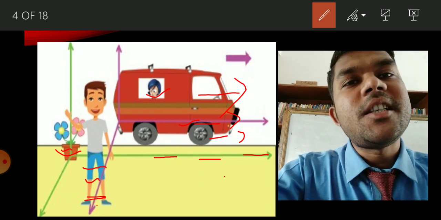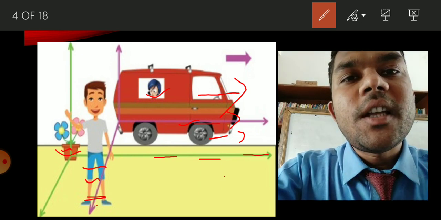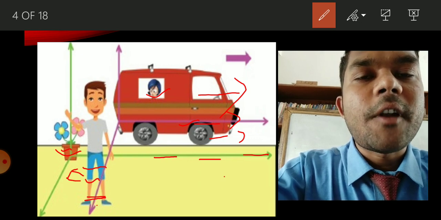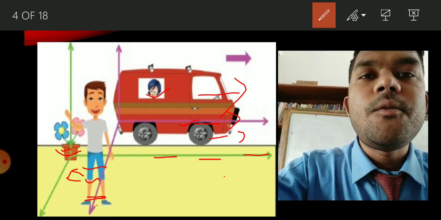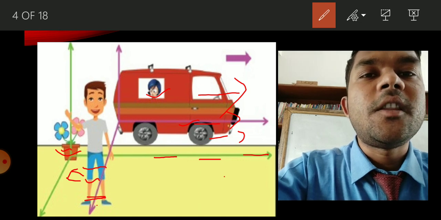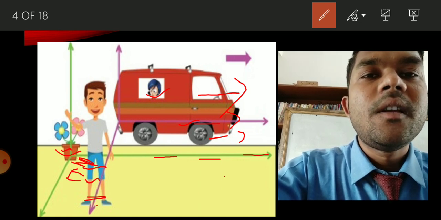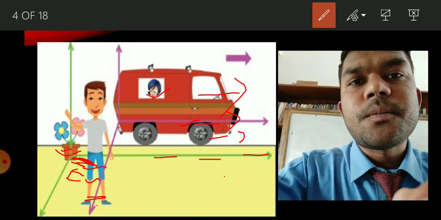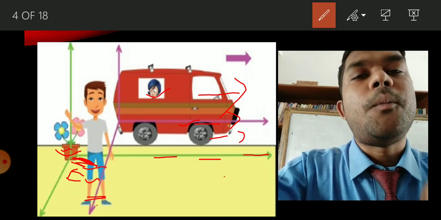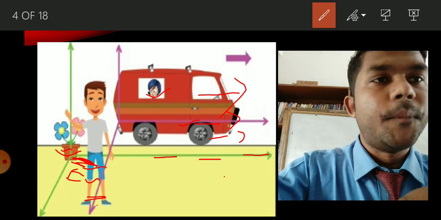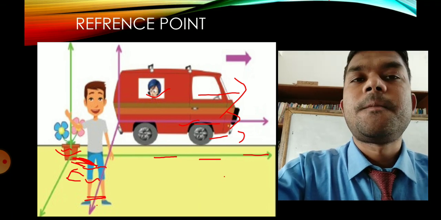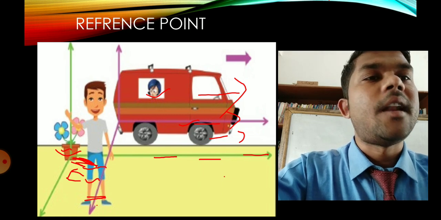Now the boy is in the rest. The reason is with the reference point, he is not changing the position. Now the flower vase, that is the reference point or the surrounding, it is not changing its position. The distance is the same every time. If he starts moving, then he will change his position. Now if the boy moves, he will also be in motion. So reference point means the place by which we compare rest and motion.